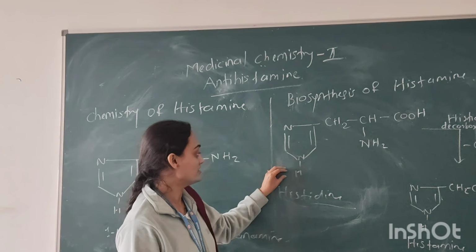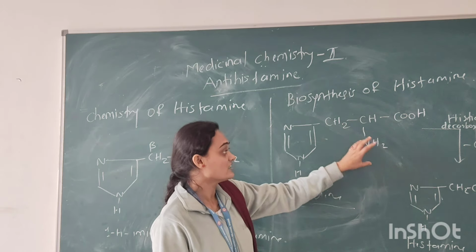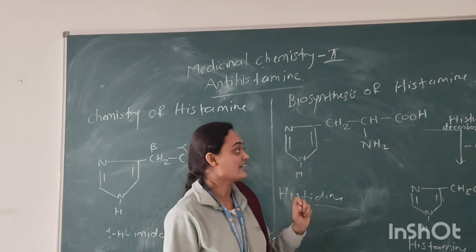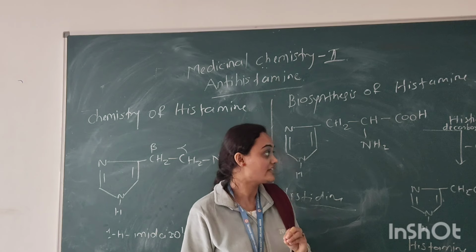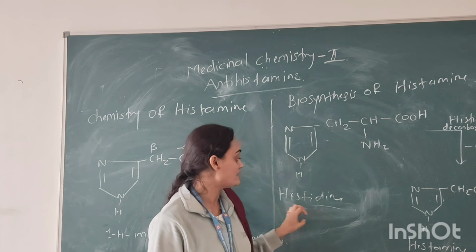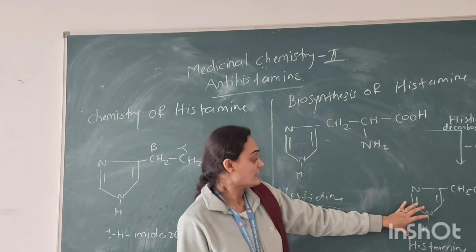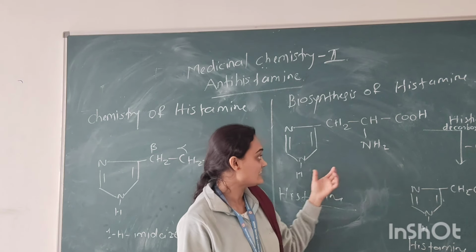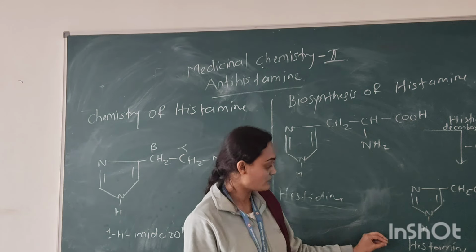Histidine consists of the imidazole nucleus. Here, the decarboxylation process occurs by the enzyme present in our body, histidine decarboxylase, which acts on this basic amino acid histidine. After the decarboxylation of histidine, histamine is formed in the body.